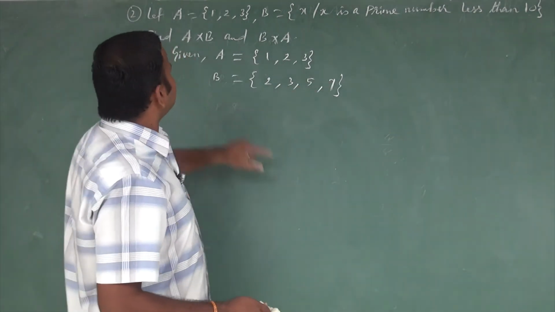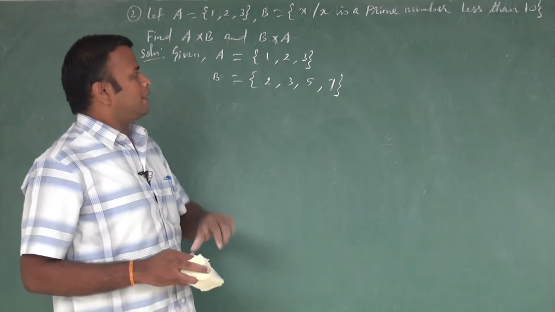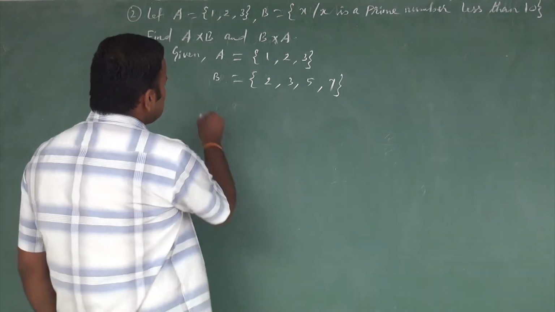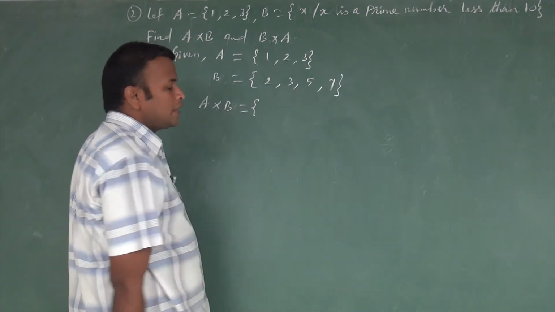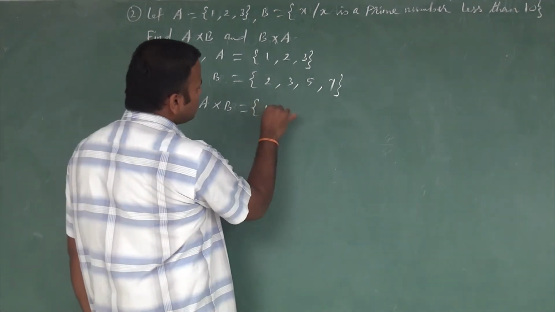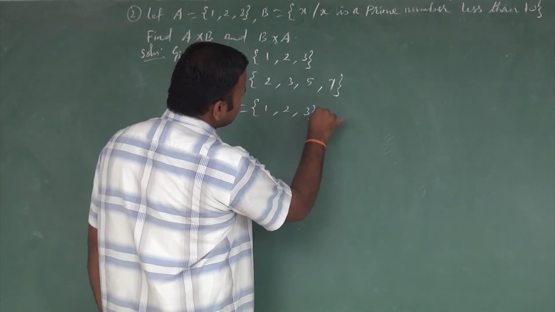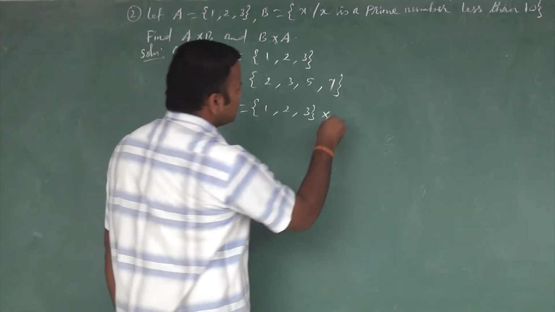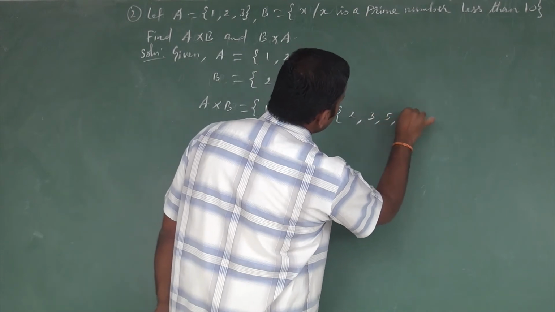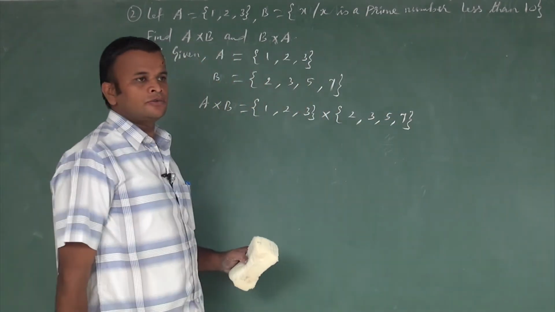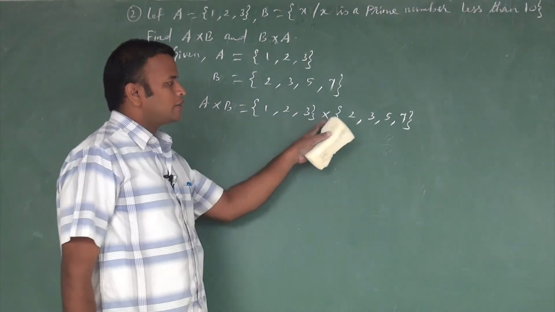So now we write A cross B and B cross A. First we write A cross B. The value of the set A is 1, 2, 3. Cross B, the value of B is 2, 3, 5, 7. So it's the first set A cross the second set B.